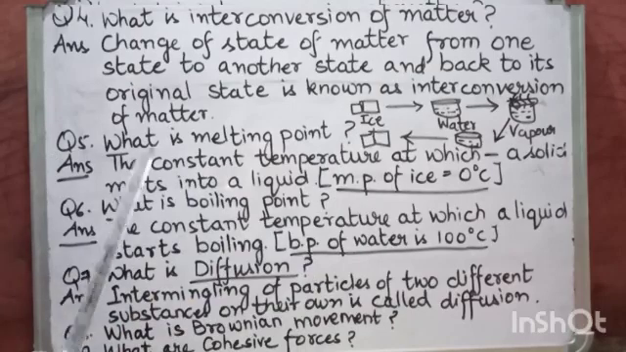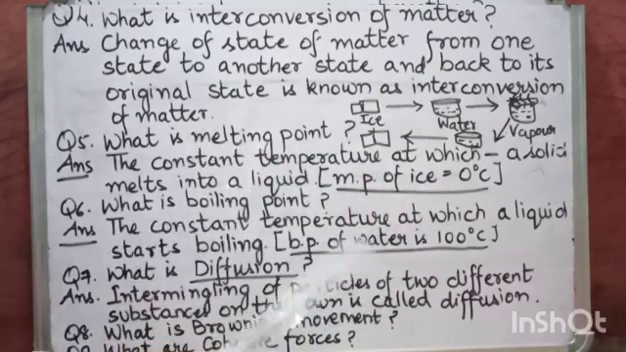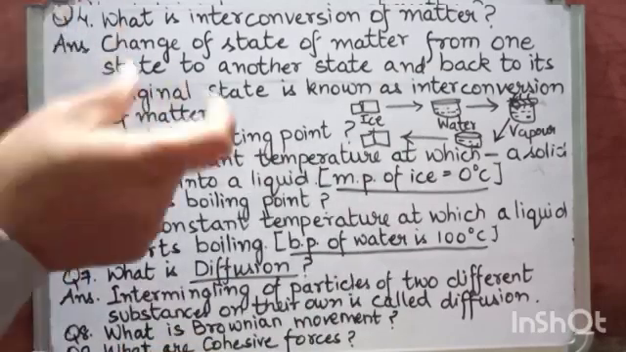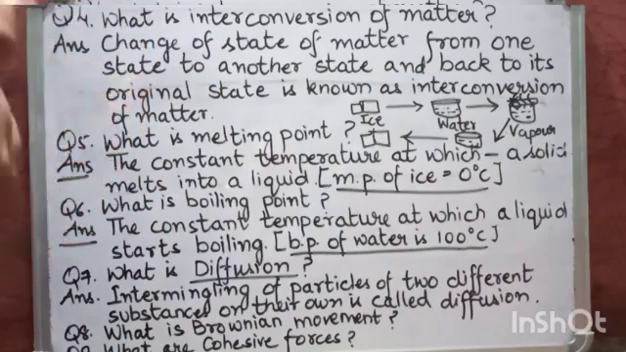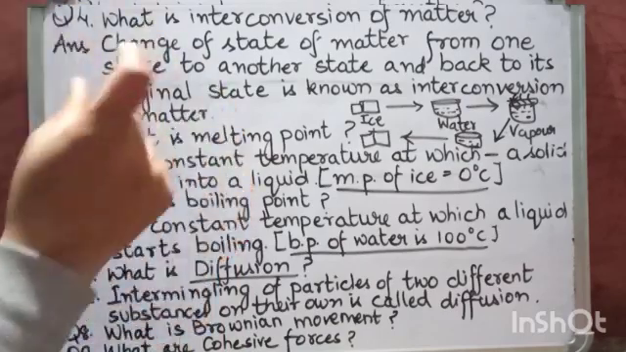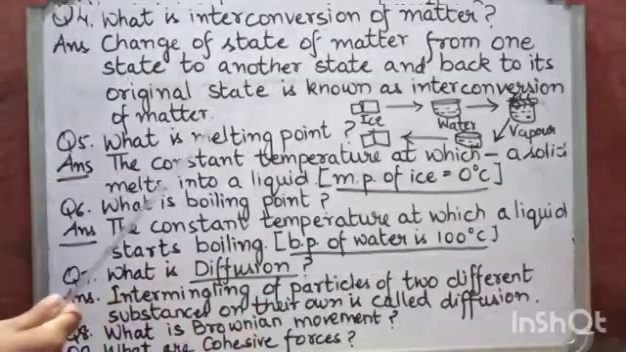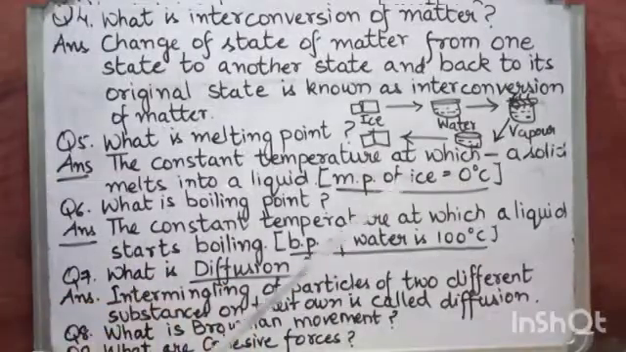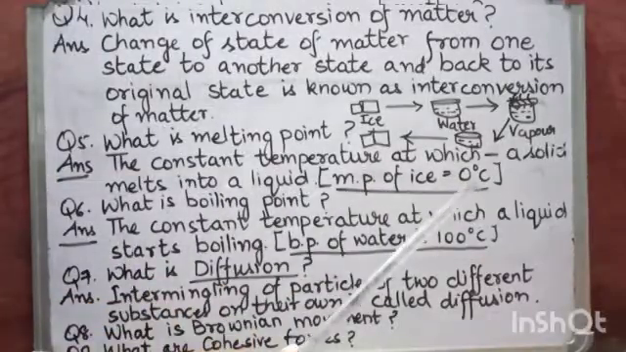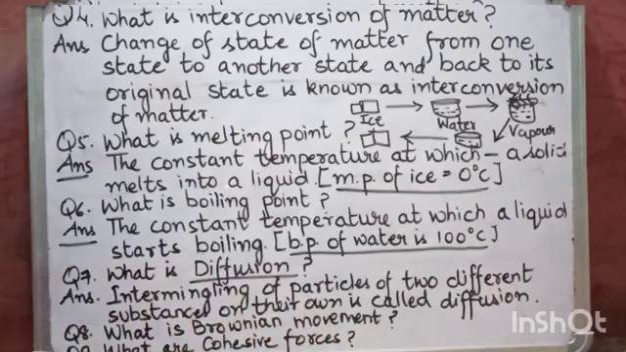Now question number 5 is, what is melting point? There is a constant, or fixed, temperature where a solid melts into a liquid. There is a point where the solid starts melting. That point is known as the melting point. So the melting point of ice is 0 degrees Celsius.